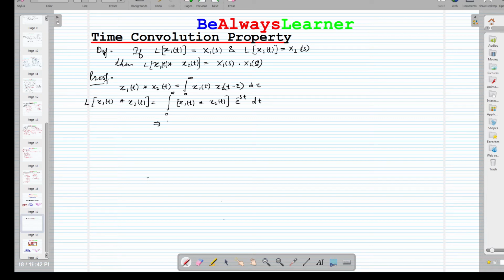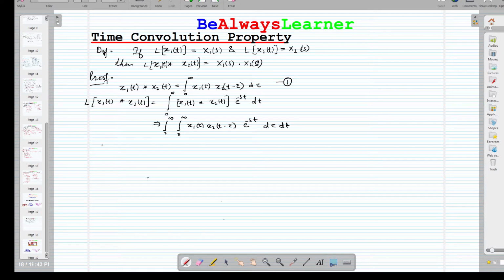And by the definition of convolution as defined in equation number 1, we can write integration from 0 to infinity, integration from 0 to infinity x1(tau) x2(t minus tau) e raised to the power minus st d tau and dt. That's how we can write it.